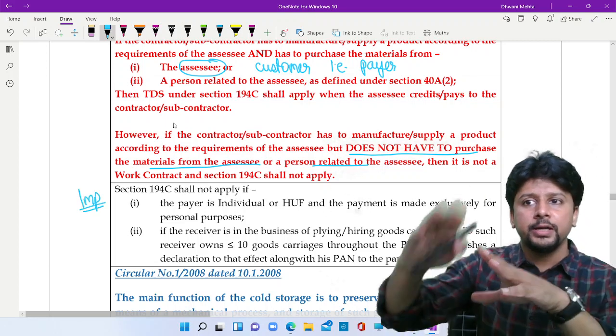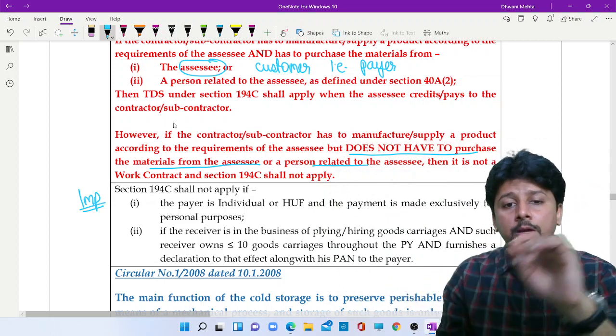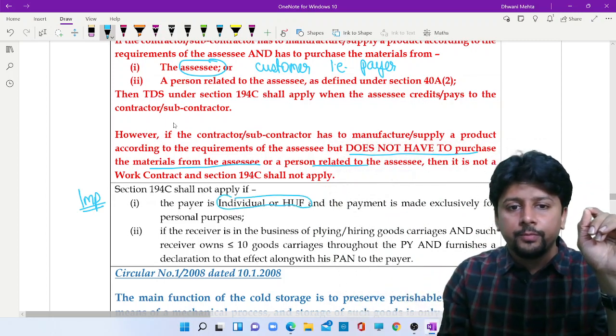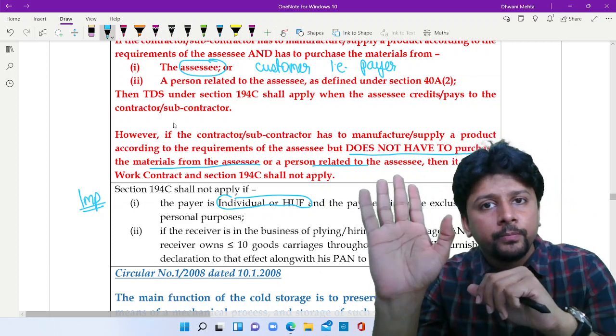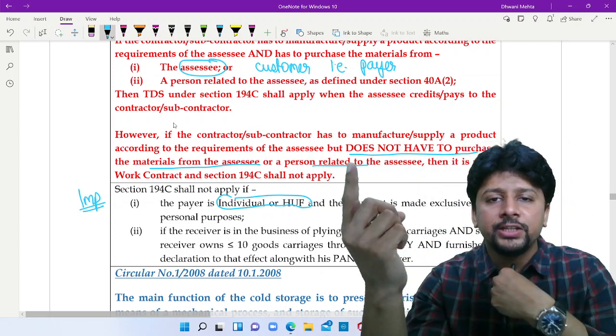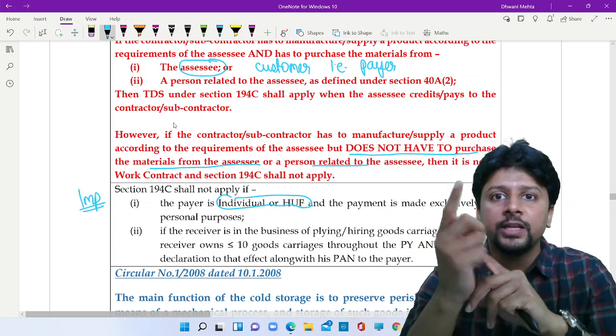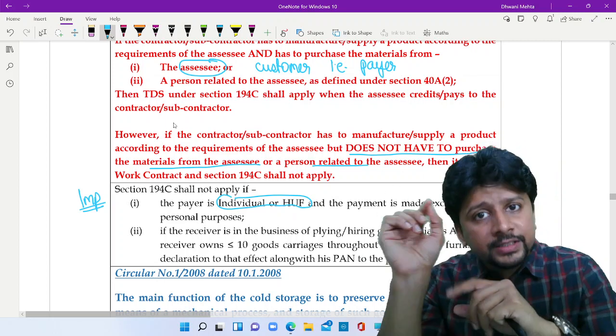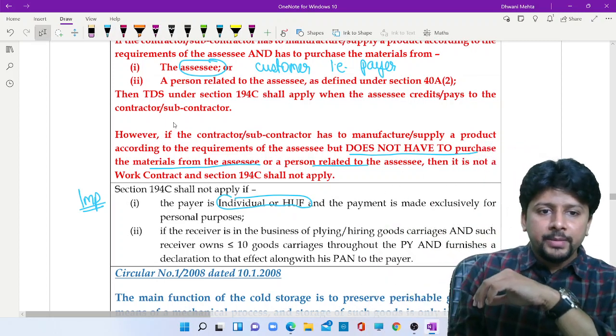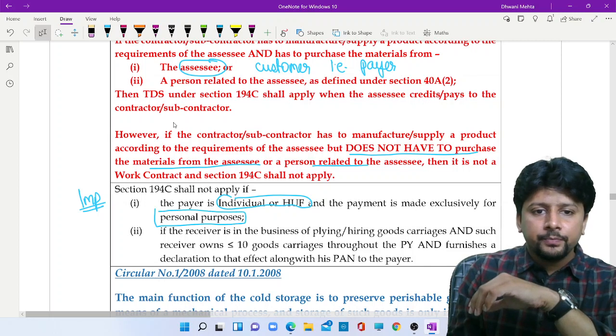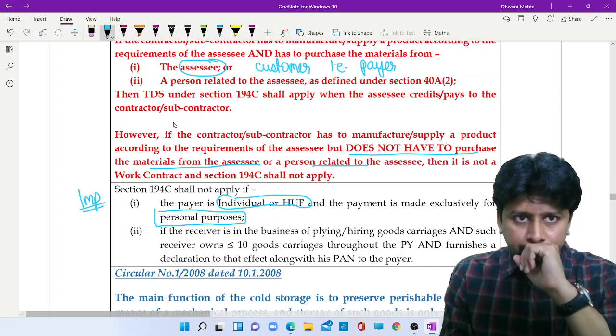why am I saying important? It will have repercussions later on. If the payer is individual HUF, we have already seen that the turnover in the preceding financial year should be greater than 1 crore, greater than 50 lakhs. But even in such a situation, if the payment is for personal purposes, 194C will not apply.